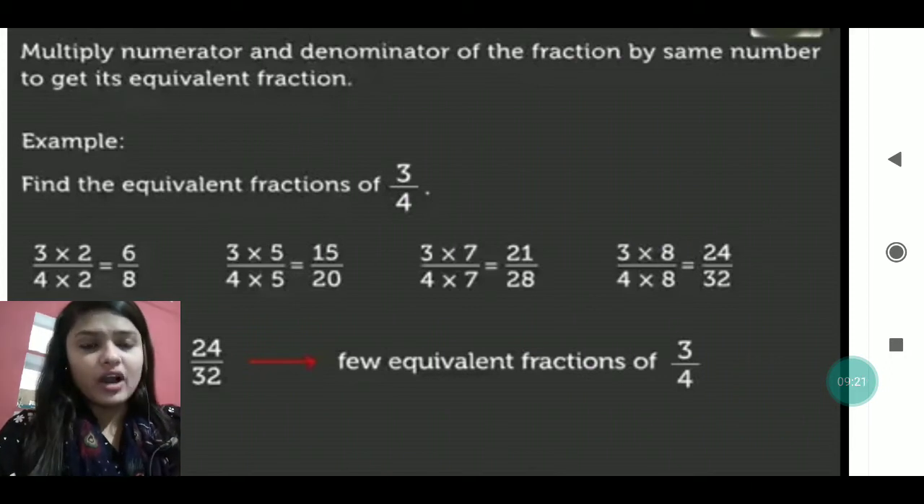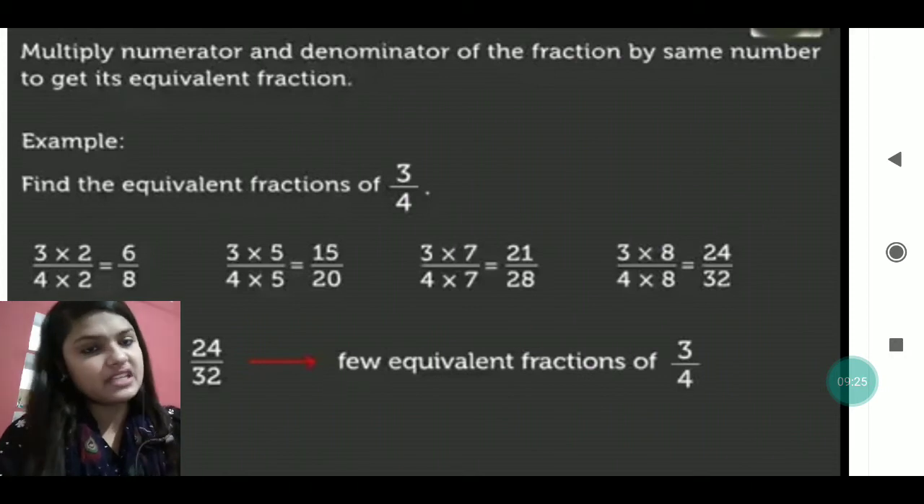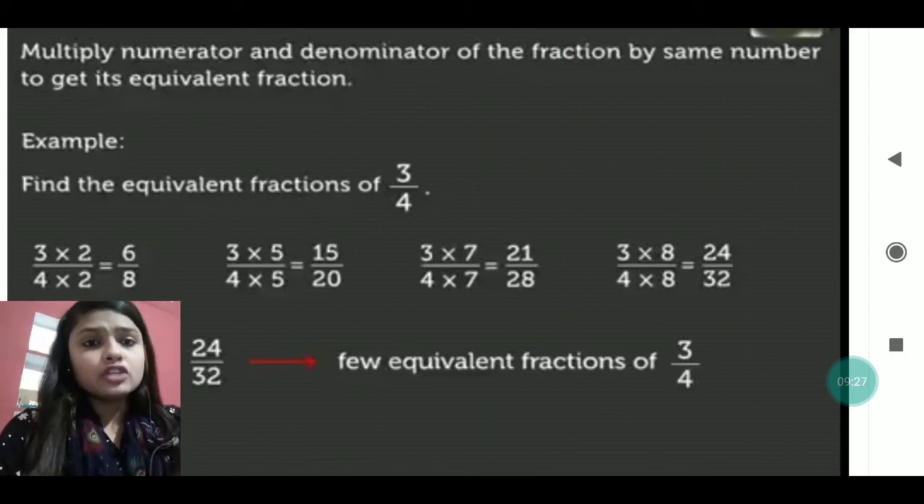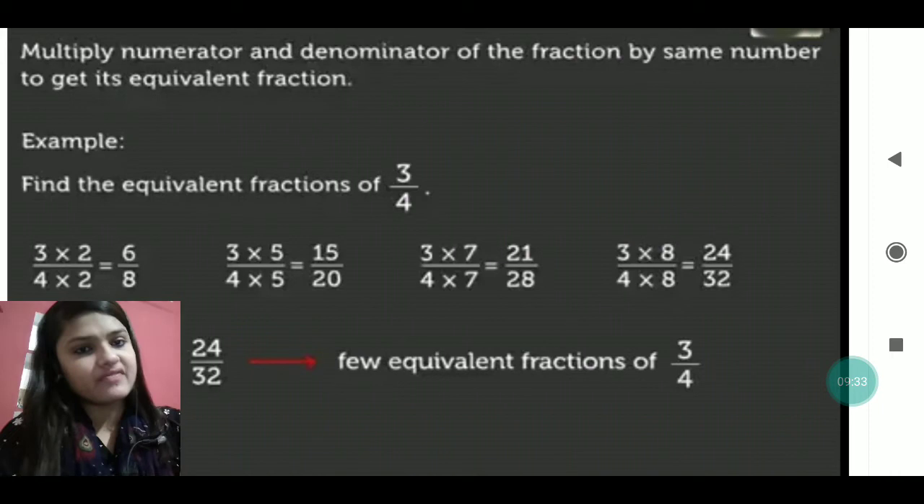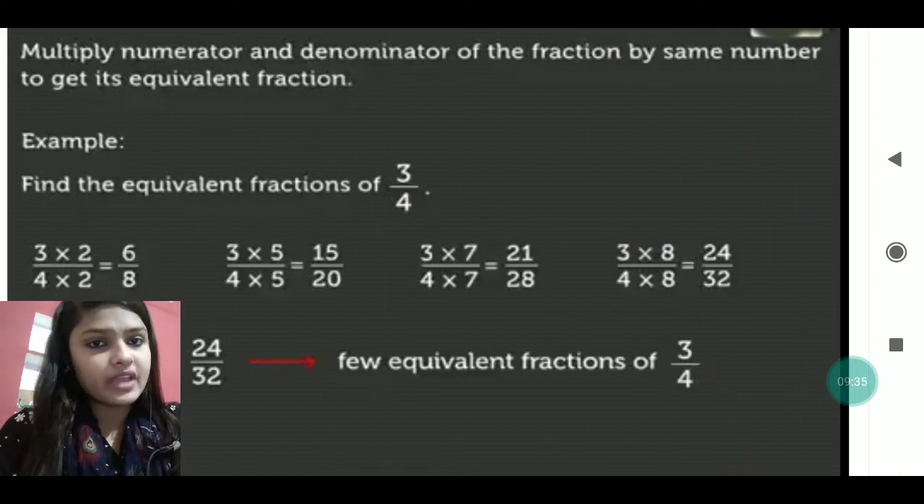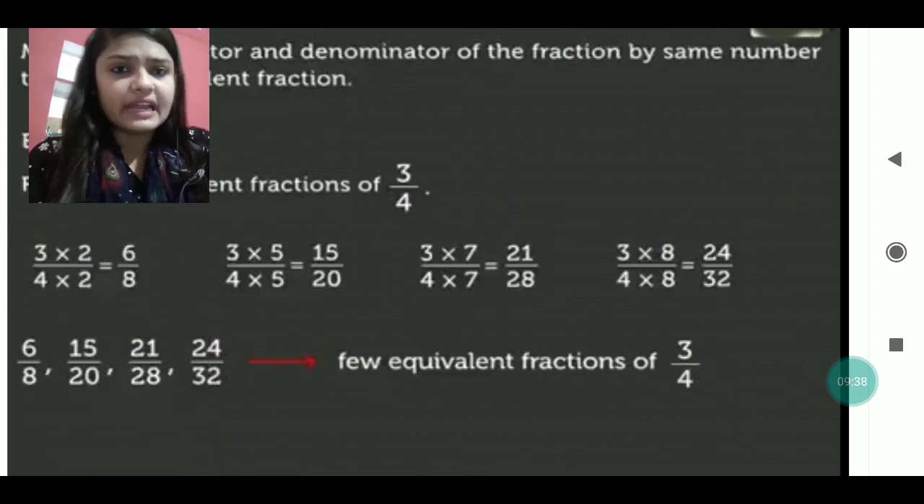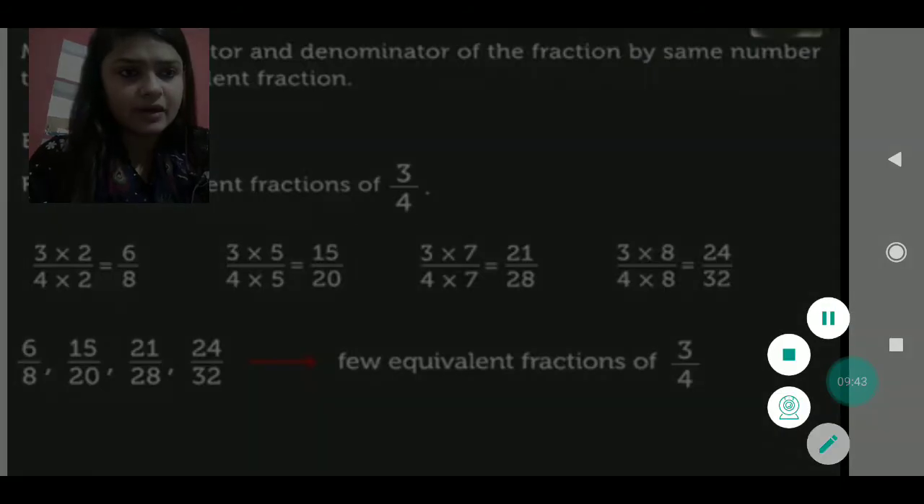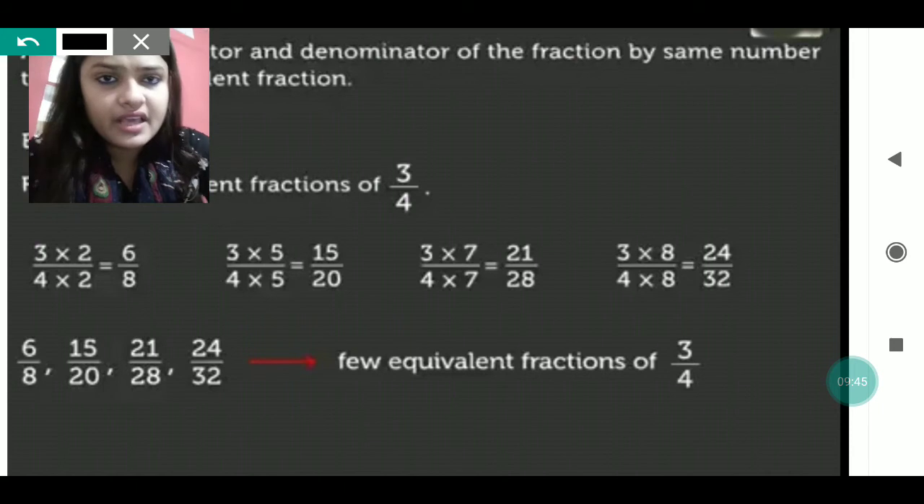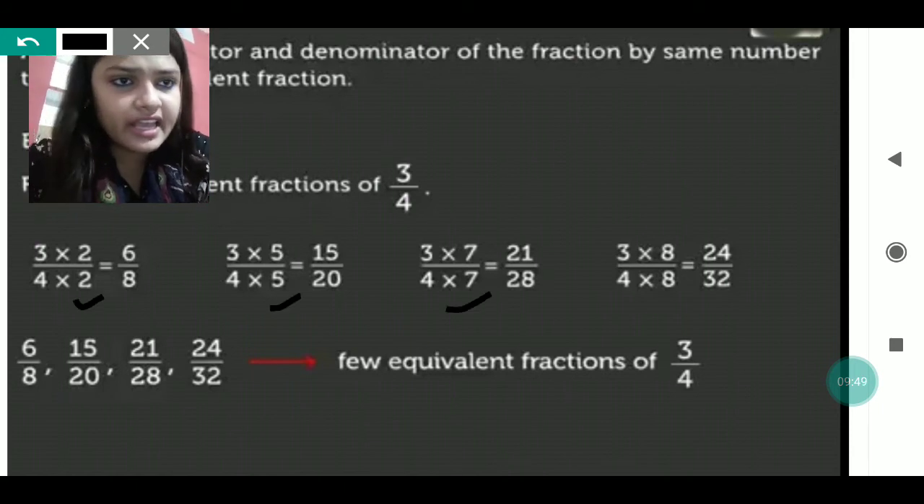Okay, now again 3 into 3 by 4 you have written. Now you are multiplying both the numbers with the same number, that is 5. So 3 into 5 is 15 and 4 into 5 is 20. In the same way with 7 and in the same way with 8. So now you are seeing that everywhere we are multiplying the numerator and the denominator with the same number. Just see, here we have multiplied both with 2, here with 5, here with 7 and here with 8.